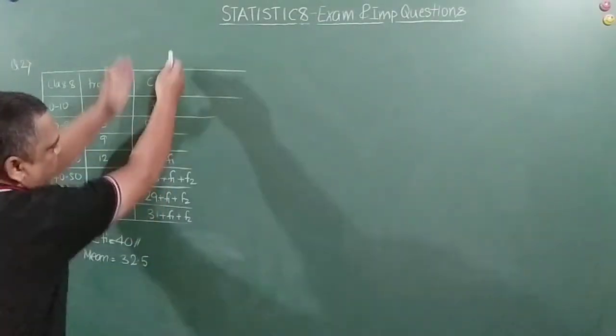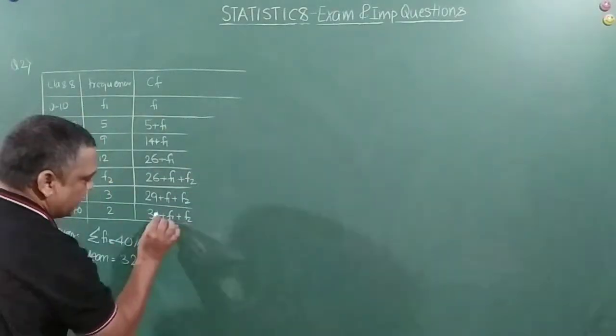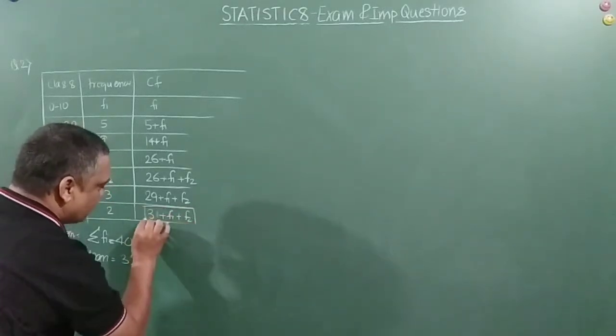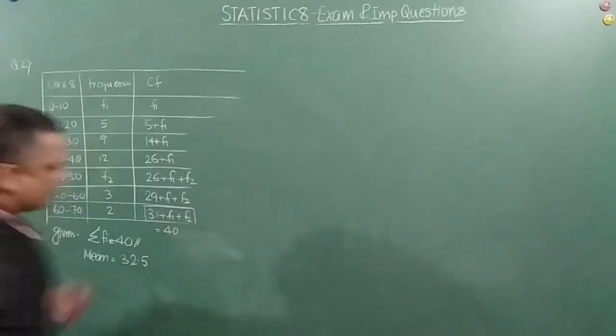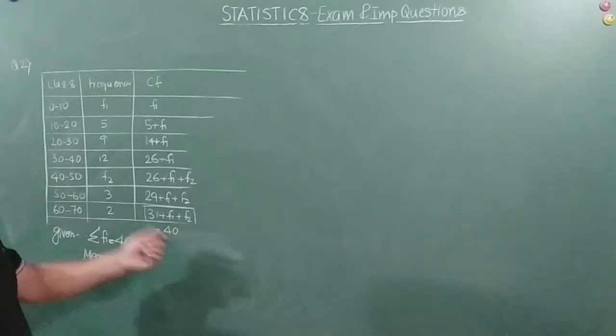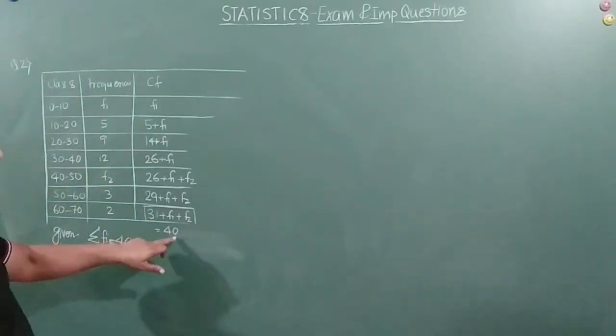This value, what I am putting in a square, should be equal to how much? 40, right? Because the last value of the cumulative frequency column is nothing but sigma Fi, the sum of the frequencies, which should be equal to 40.